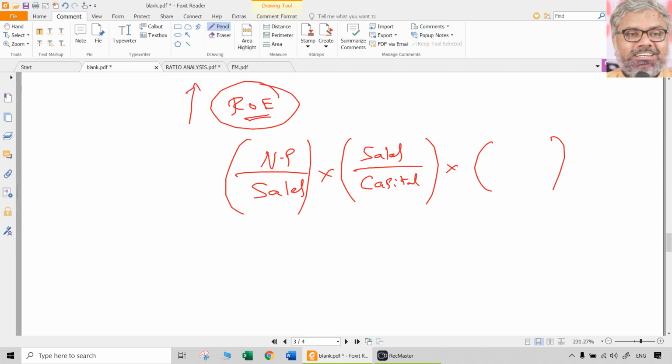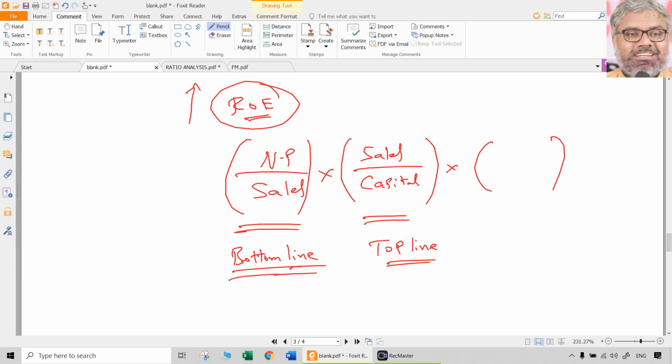So the first component is telling us the net profit margin, the profitability of the organization. The second component is telling us how effectively the capital has been employed to generate more sales. And this is what is popularly called in corporate language the top line and bottom line. Top line is simply nothing but sales. Bottom line means profit. Every organization wants both.